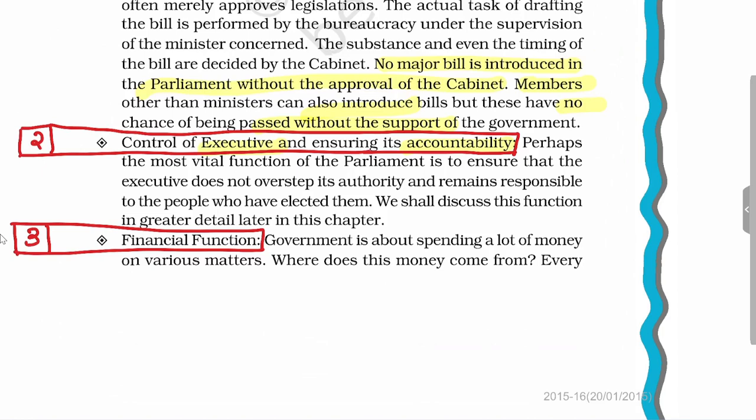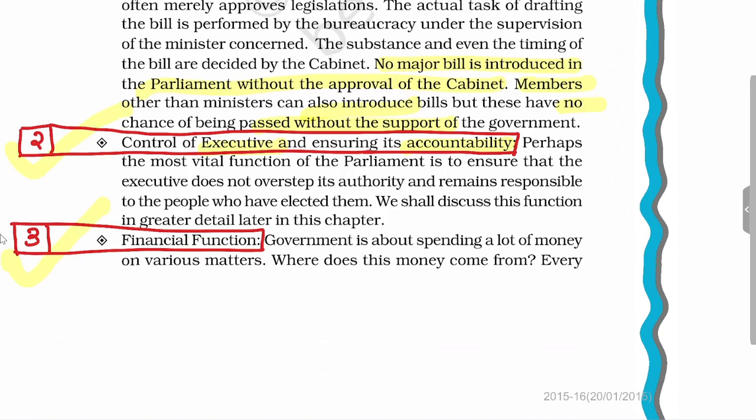The second important function performed by Parliament is to control the executive and ensure accountability. This is absent in the presidential form of government, where the executive is not responsible to the legislature. But in the parliamentary form of government, the executive will stay in power as long as it enjoys the majority in Lok Sabha, and it is because of this reason that Lok Sabha will control the executive. So this is the second important function.